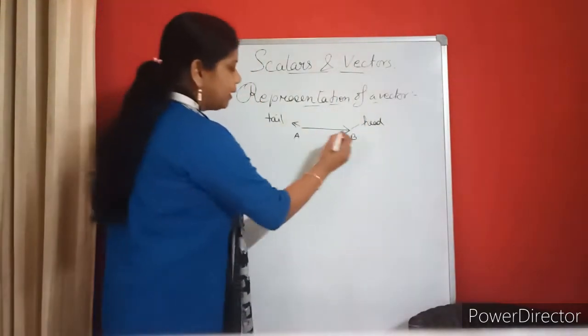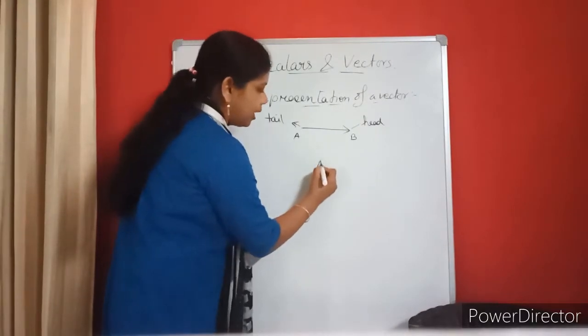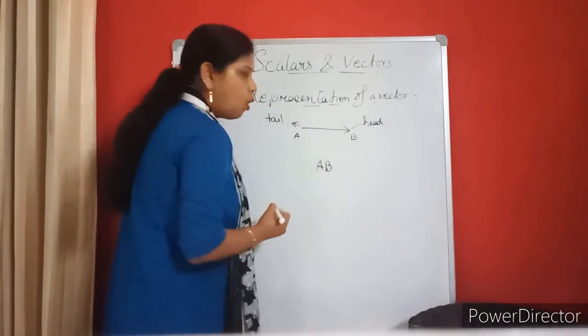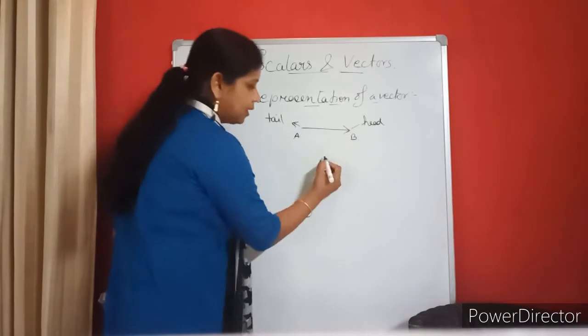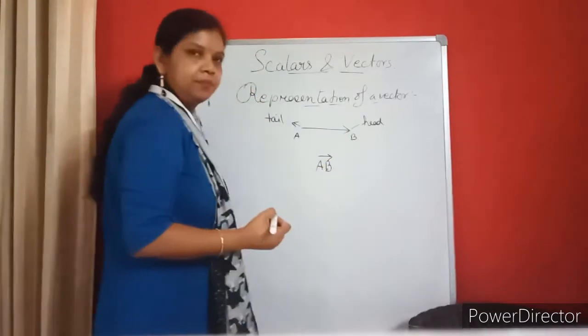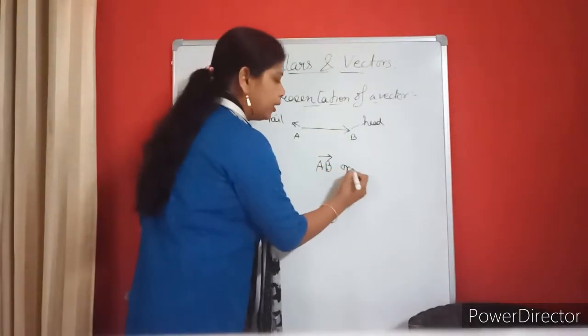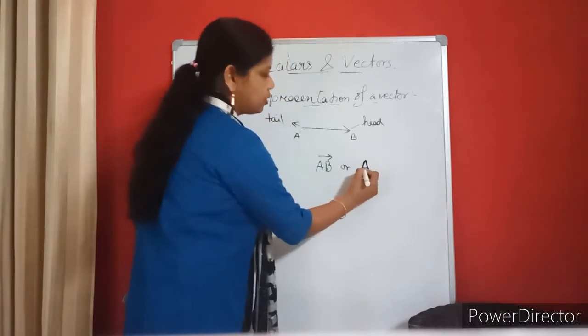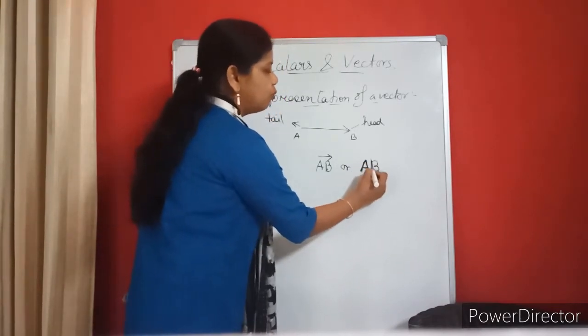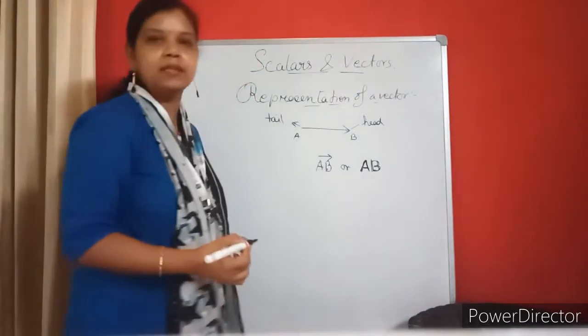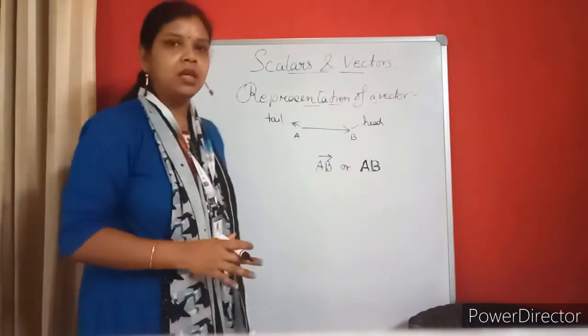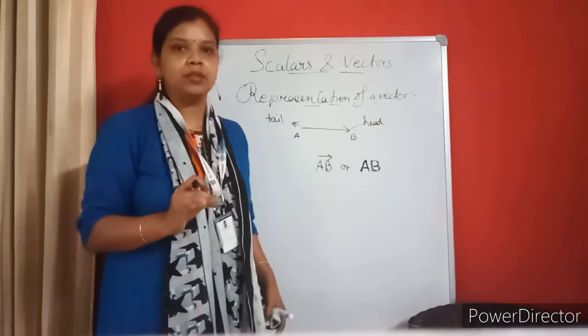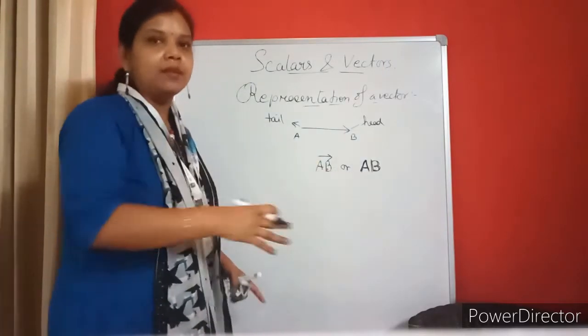Let me write this one. If I write somewhere, I will write AB. What is the direction? From A to B. So I have to draw like this. In a book it is better to write with bold letters, so if it is in bold letters, you should understand that that is a vector. But while writing in the copy, I cannot draw a bold letter and specify that this is a vector, this is a scalar.